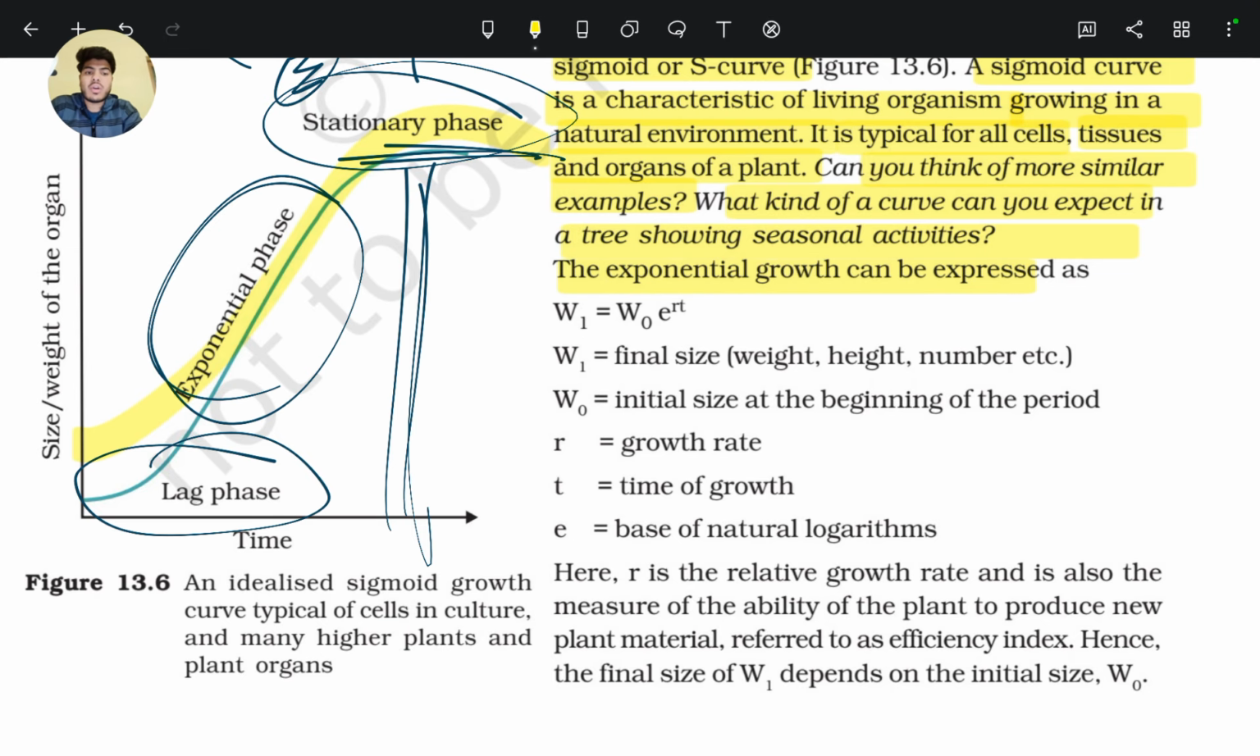The exponential growth can be expressed as W1 equals W0 e to the power rt. W1 is the final size, that is final weight, height or number, and W0 is the initial size, height or number, r is the growth rate, t is the time of growth, and e is the base of natural logarithm.